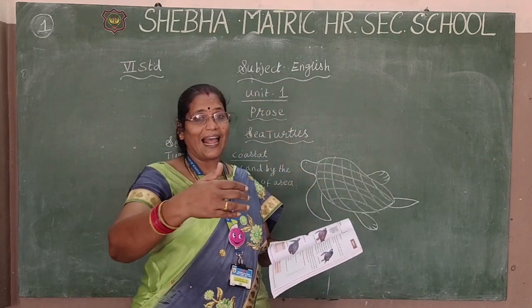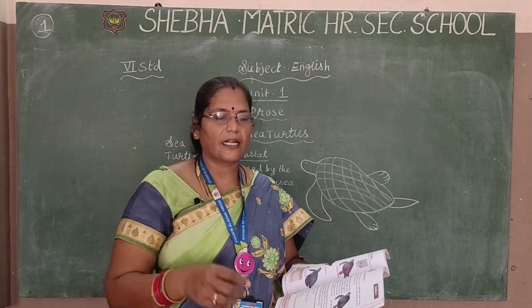Coast means the edge of the land, the edge of the sea, that we call coastal.